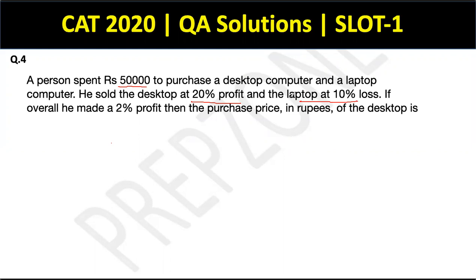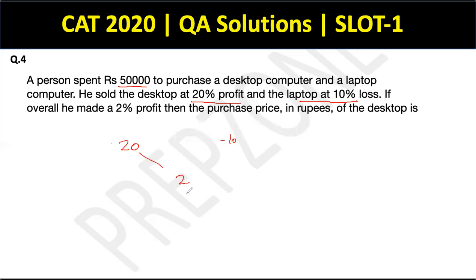Guys, again, this is a very, very simple, the most basic of questions if you've studied the chapter called alligation and mixtures. So the method of alligation and mixture that we're going to use here is 20% profit. It's a very sub 10 second question, guys. 20% profit here, minus 10% profit or 10% loss here. Overall, a 2% profit here.